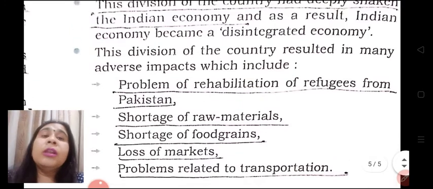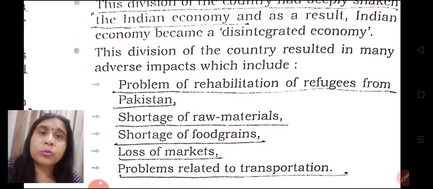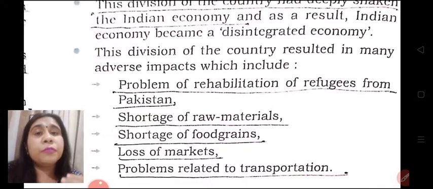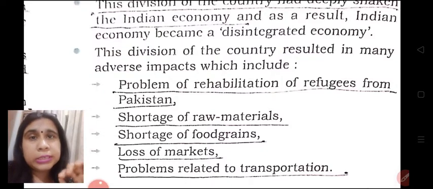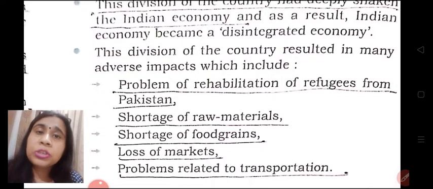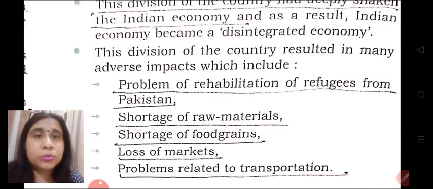So this way, learning from the features, we come to know that the economy which we inherited from the Britishers at the time of independence was completely a backward, a stagnant, a depleted, depreciated, colonial and a semi-feudal economy. Hope you have understood the features. Just go through these features one by one.